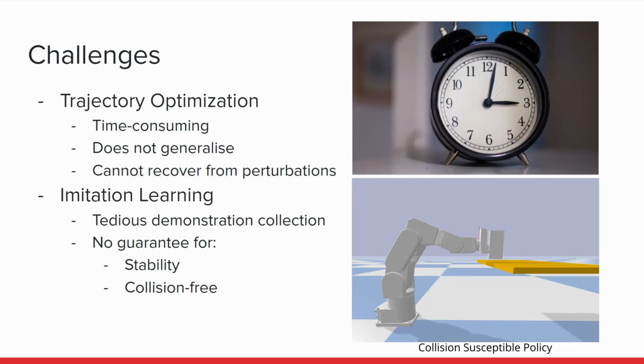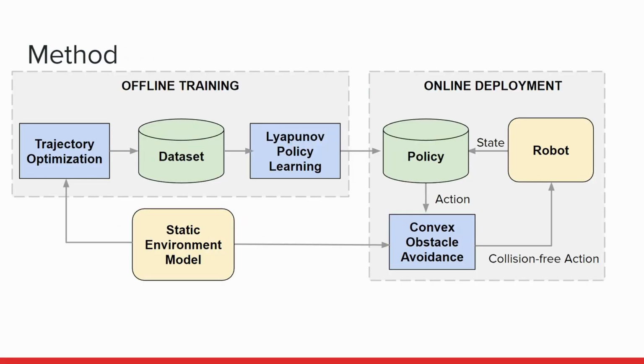Trajectory optimization is a time-consuming process that is not suited for real-time planning. The paths generated also do not generalize to new start and goal positions and are not immune to perturbations on the system. Imitation learning requires demonstrations, which can be tedious to collect. Additionally, the produced policies do not guarantee that the system will be stable or able to avoid collisions with its environment. We propose a novel method for learning stable and collision-free policies.